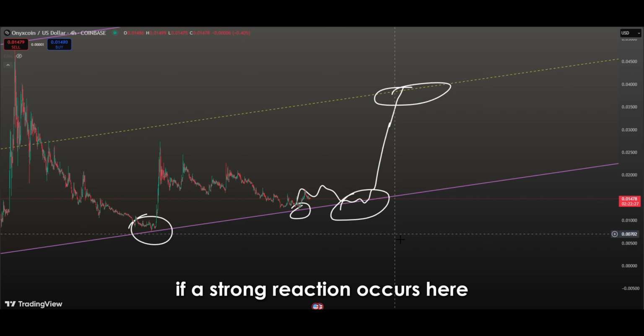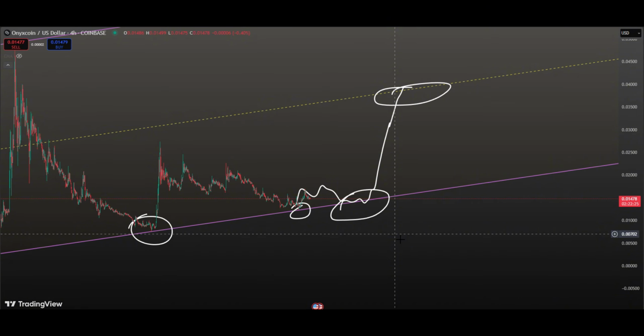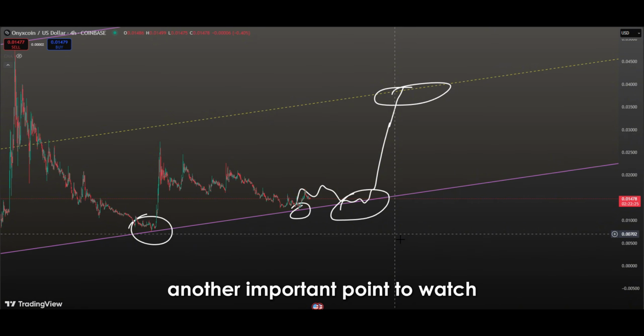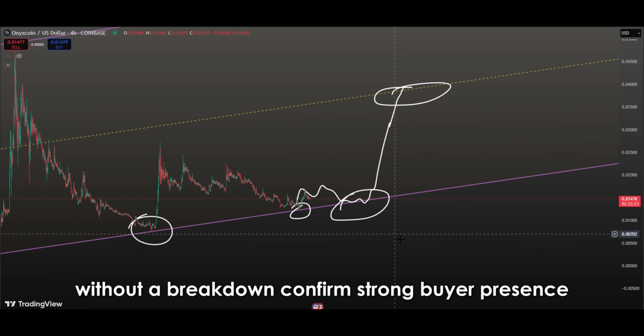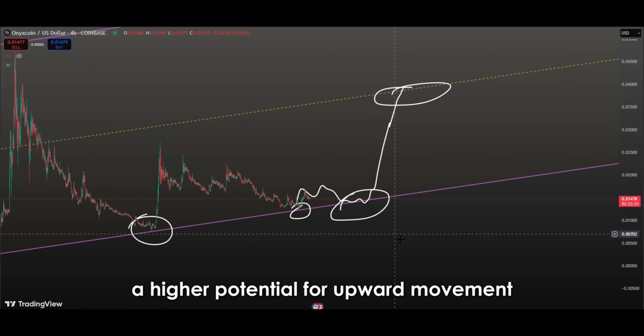If a strong reaction occurs here, it may not just be a short-term rebound, but also a continuation of a larger bullish trend. Another important point to watch is whether the price holds this lower boundary instead of breaking below it. Multiple tests of the lower boundary without a breakdown confirm strong buyer presence and reinforce the validity of this area as a solid support line. This also implies a higher potential for upward movement.